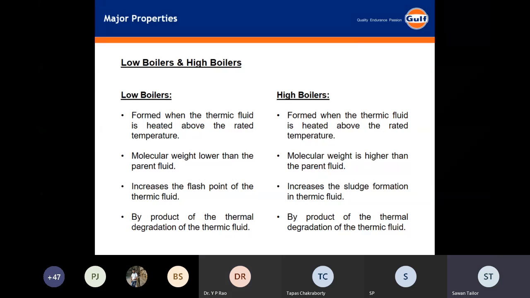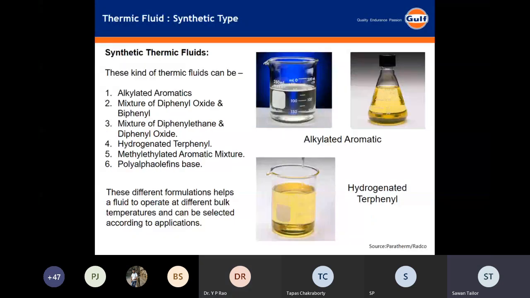Okay, so these were the major properties I would explain in this one. Now the next slide is about the types of synthetic fluids we have talked about. There can be different chemistries of synthetic thermal fluid. This can be alkylated aromatics, a mixture of diphenyl and biphenyl, or a mixture of diphenyl ethane and diphenyl oxide. If we hear the term synthetic, it is not only a PAO based fluid which is used in the system. There can be different chemistries.